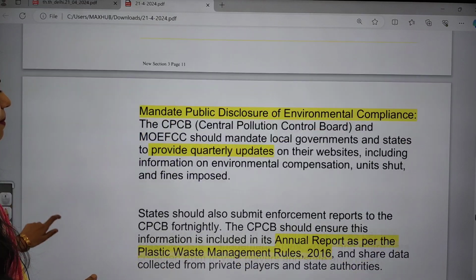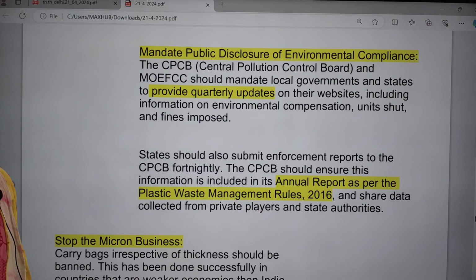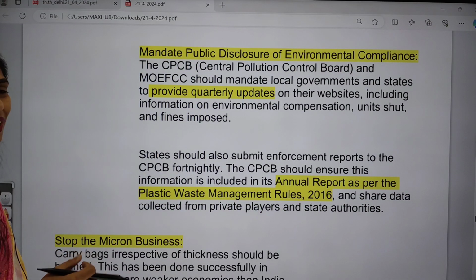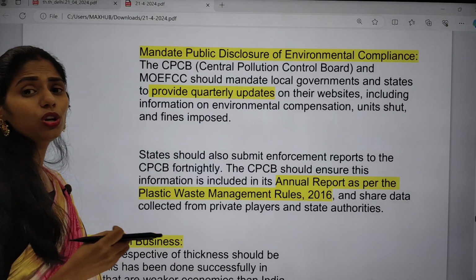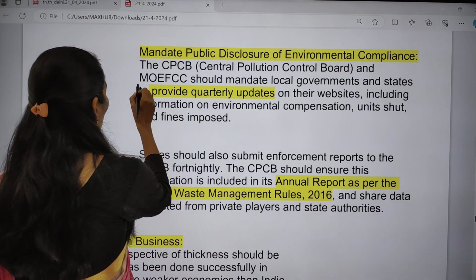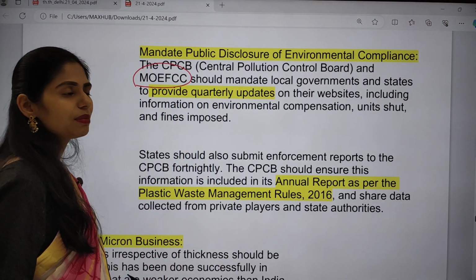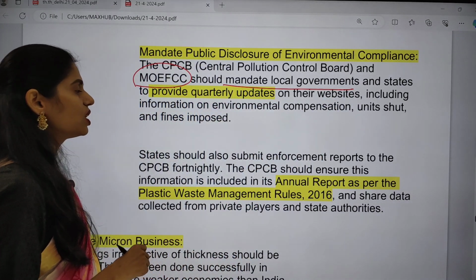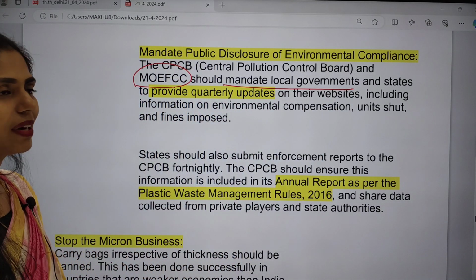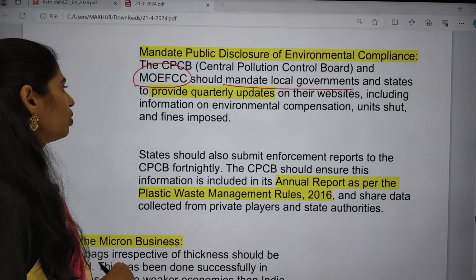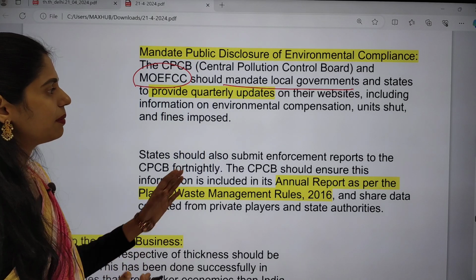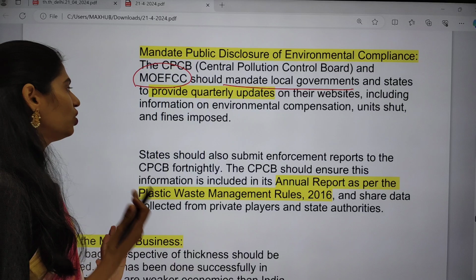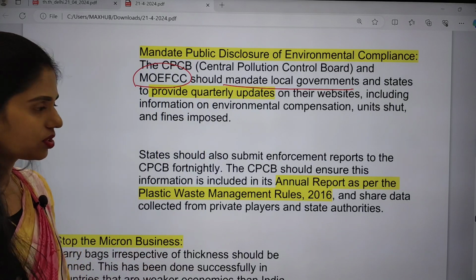And this one is mandating public disclosure and environmental compliance. Here we have CPCB, the Central Pollution Control Board, and the Ministry of Environment, Forest and Climate Change. They have to mandate local governments and states to provide quarterly updates on their website, including information on environmental compensation, units shut down, and fines imposed.